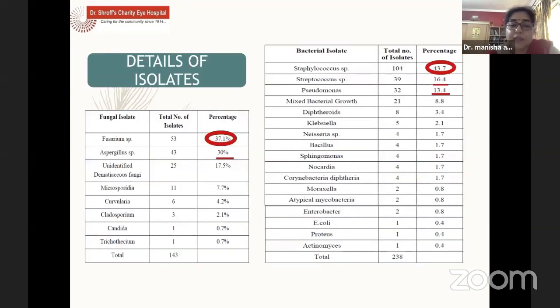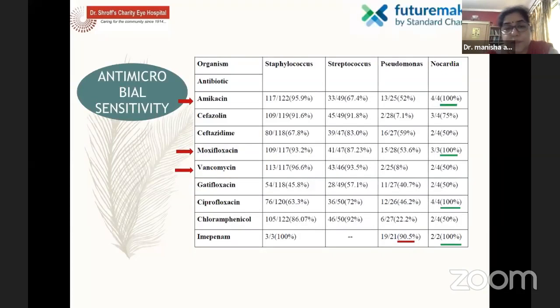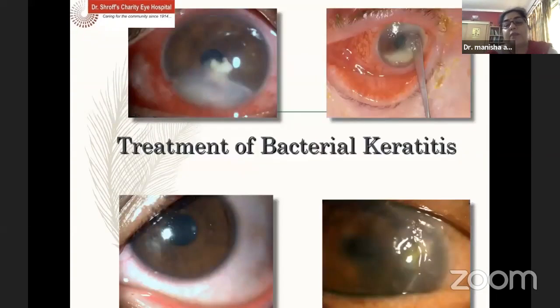If you look at the details in the bacterial, I'll just stick to the bacterial keratitis. Staphylococcus was the most prominent organism identified in gram-positive, followed by Streptococcus, and in gram-negative, Pseudomonas remains an important organism, which the proportion is now growing as the years are passing. And the sensitivity pattern is always a matter of concern when it comes to Pseudomonas. Even in our study, we found that it was slowly getting resistant to a lot of standard medications which we've been using for gram-negative bacteria.